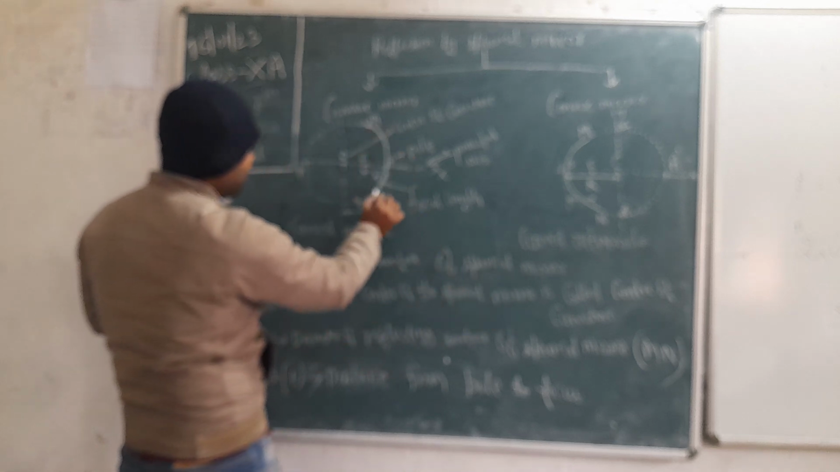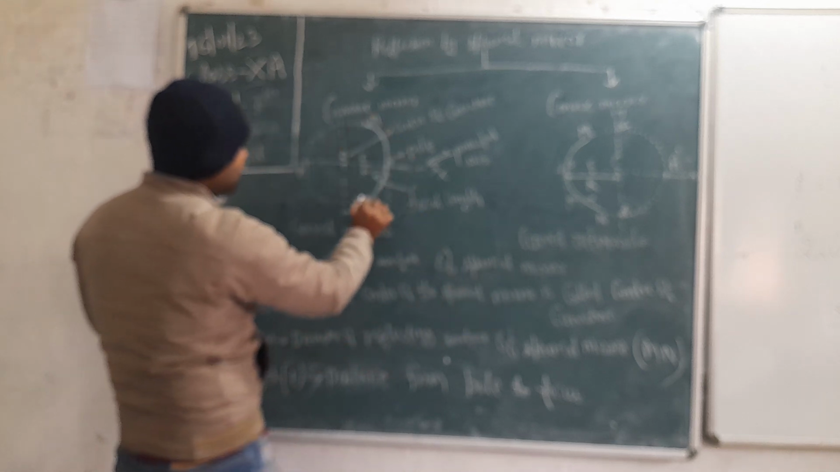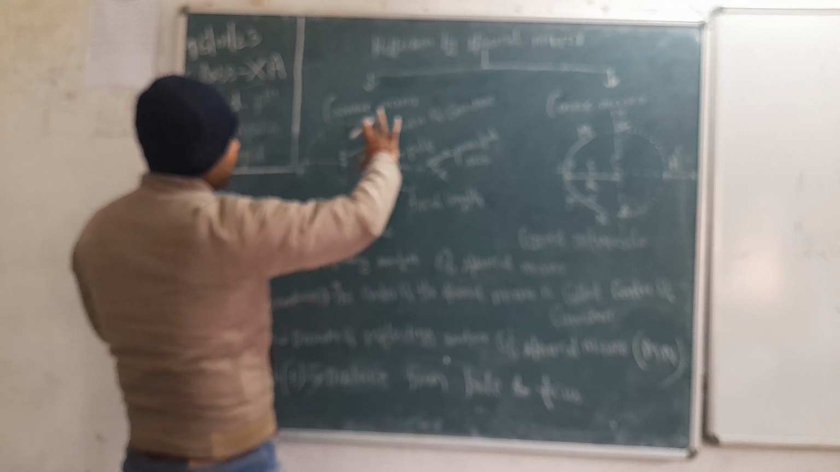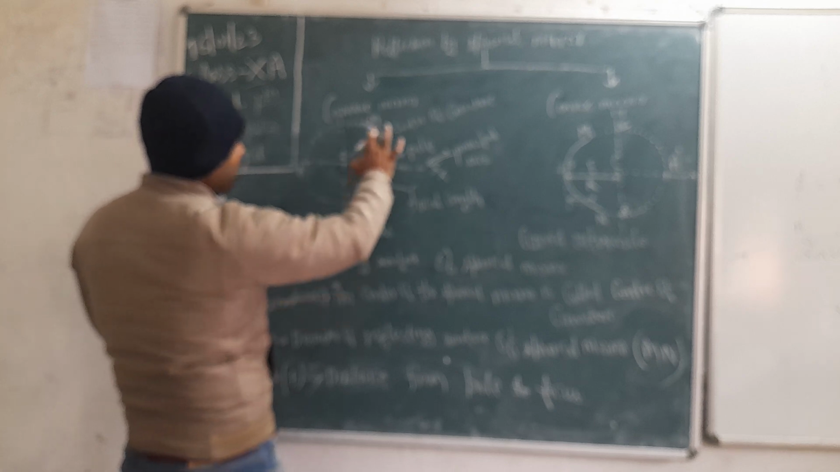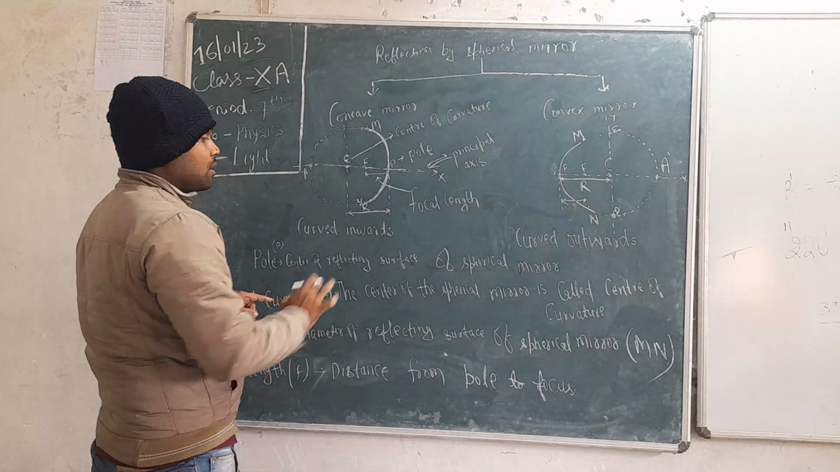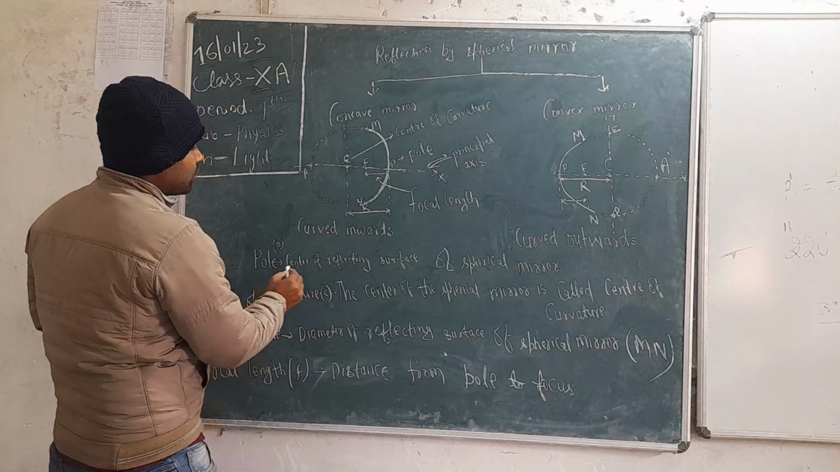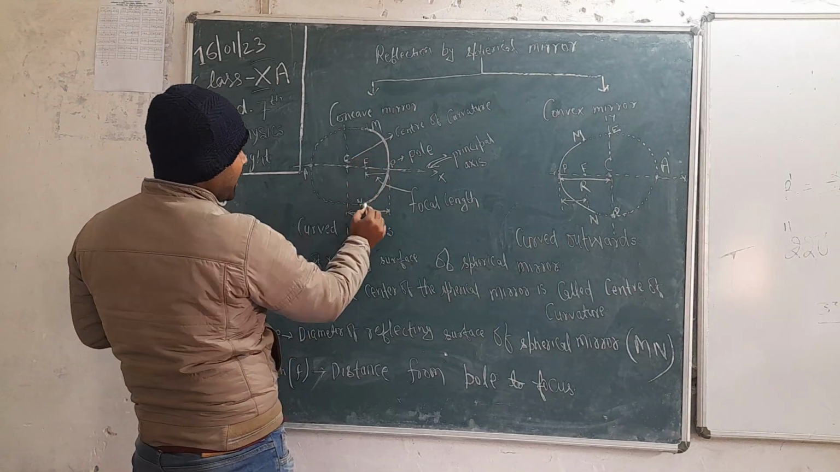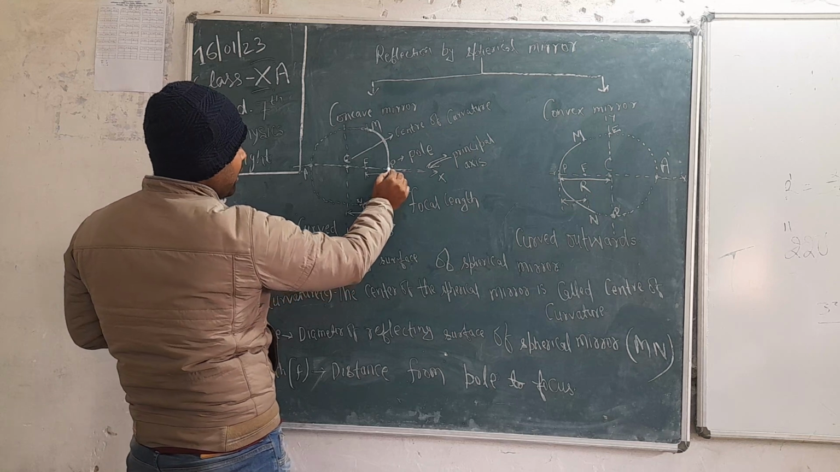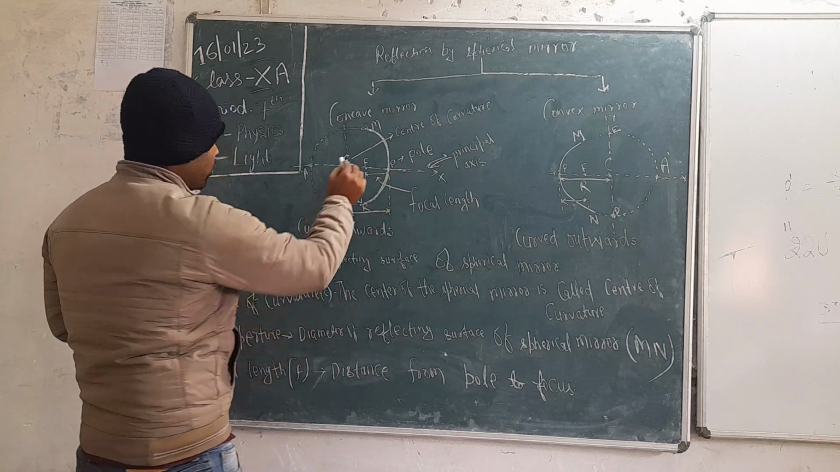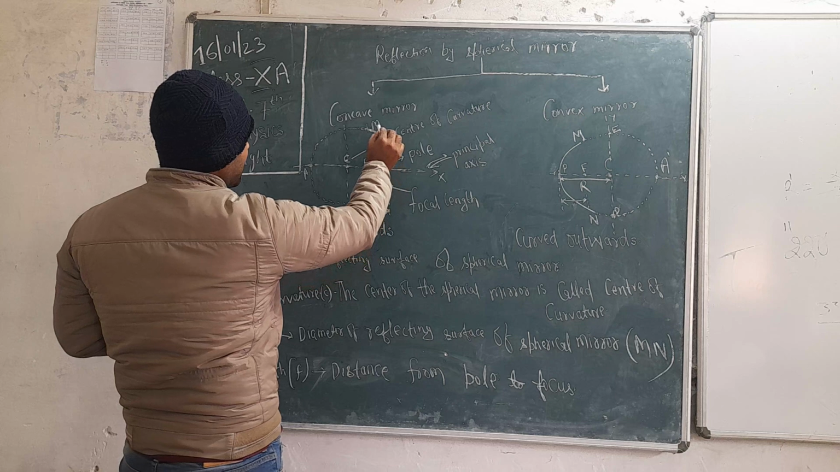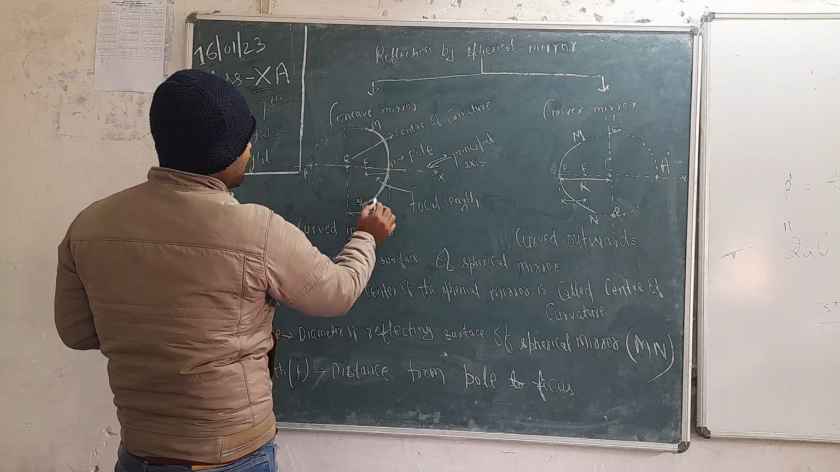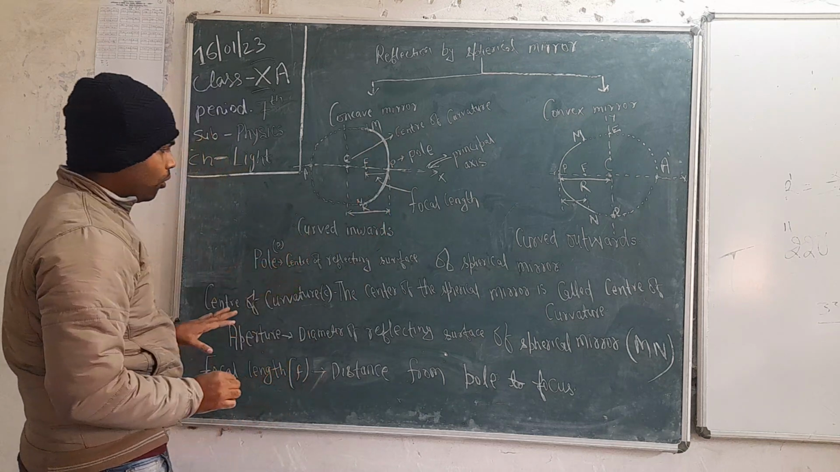This is the complete spherical mirror, and this is the reflecting surface from m to n. This length is the reflecting surface. So the center of m and n is P, and what do we call it? Pole. This is the pole. The center of the reflecting surface of the spherical mirror is called the pole.